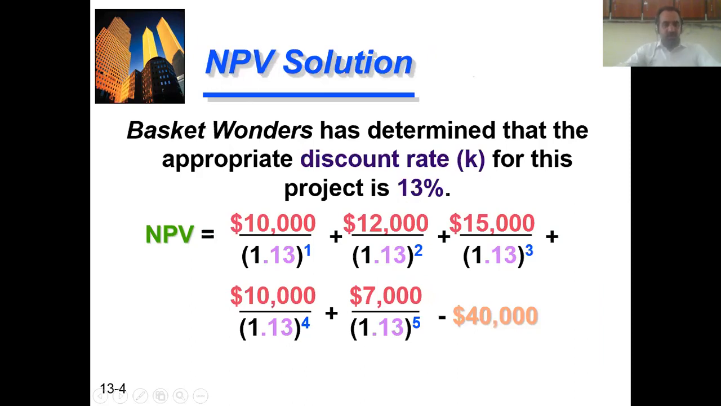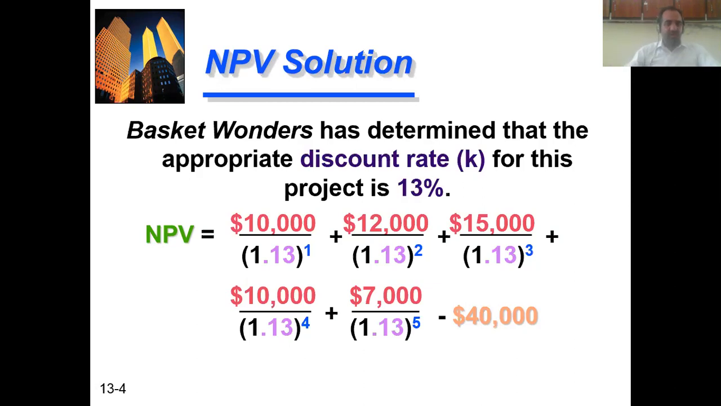I'm going to illustrate this NPV with an illustration. Suppose Basket Builder has determined that the appropriate discount rate for this project is 13%, meaning that the firm is going to evaluate the project with its required rate of return of 13%. It means the firm will invest only in those projects which offer at least 13% return to them. So I'm going to explain the same.